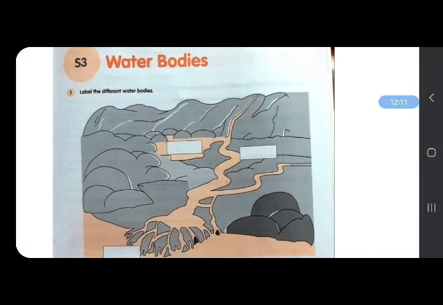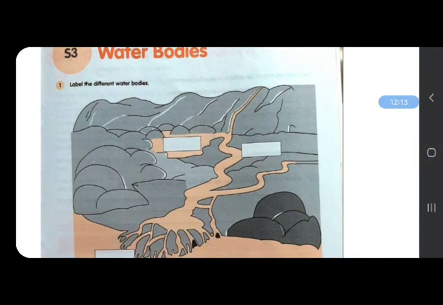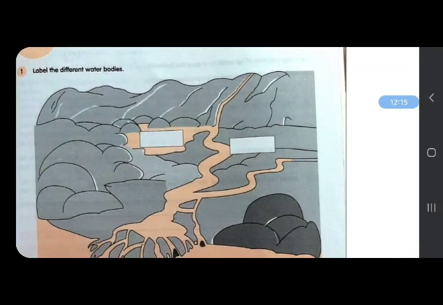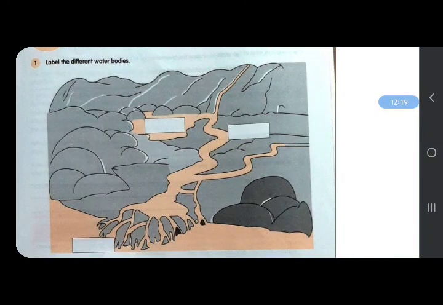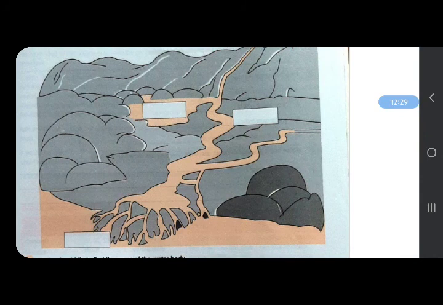Label the different water bodies. Here you can see a mountain, a journey of a river, and understand. Take your time and label the different water bodies. You need to write the water bodies' names in these white blocks. This is a journey.